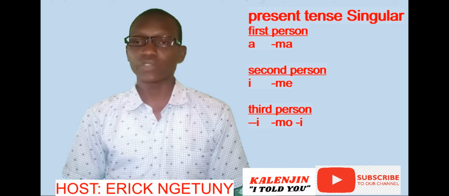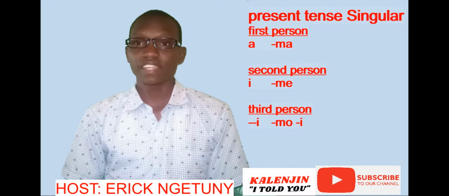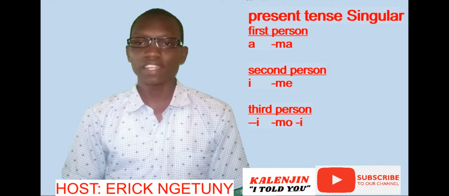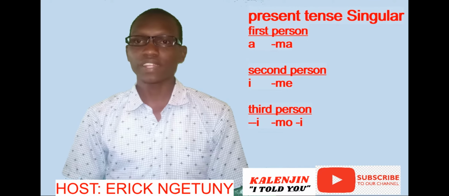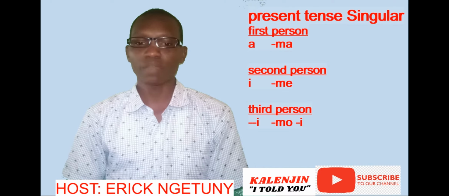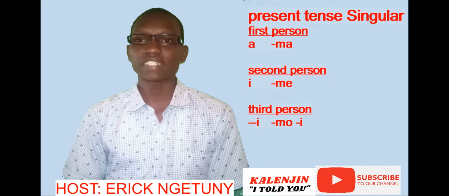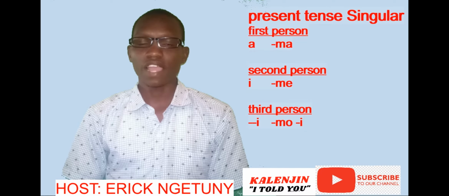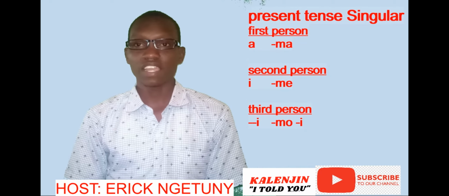For the first person singular, it takes letter A or starts with A. For instance, arire, which means I am crying. Awendi, which means I am going. Anyoni, which means I am coming. All of them start with letter A. Arire, awendi, anyoni, atieni, and so on and so forth.